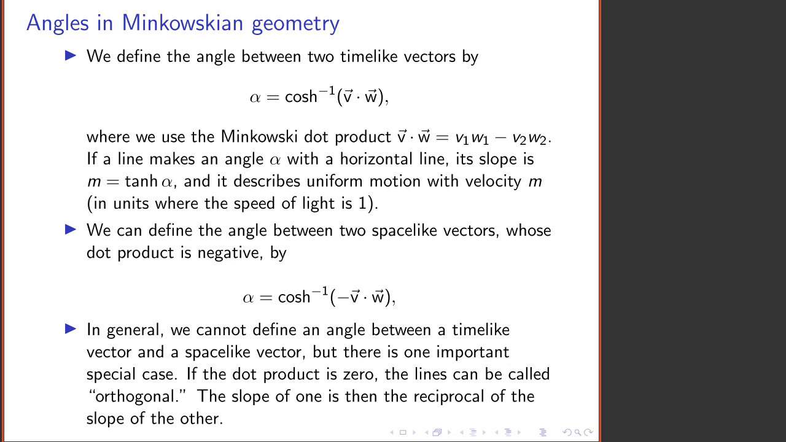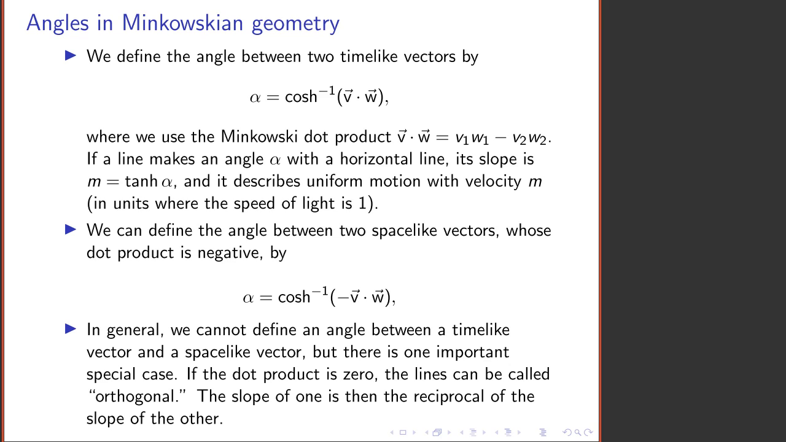If there's an angle alpha in Minkowskian geometry between some line and a horizontal line, then we'll call the slope of that line, in the Euclidean sense, m, and the significance of m is that it describes the velocity of a uniform motion that makes an angle alpha with the horizontal line, which represents something at rest.